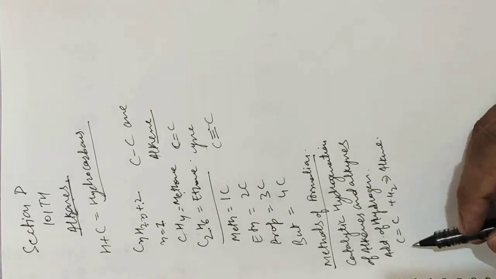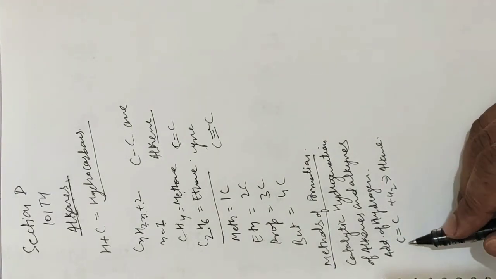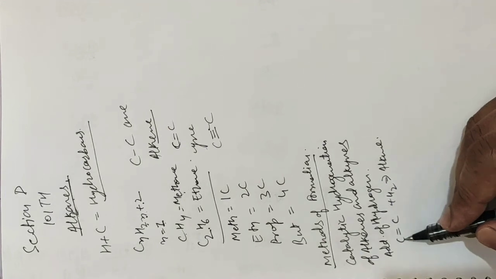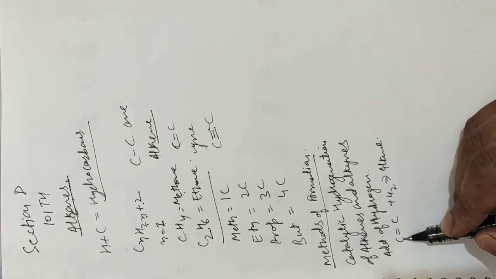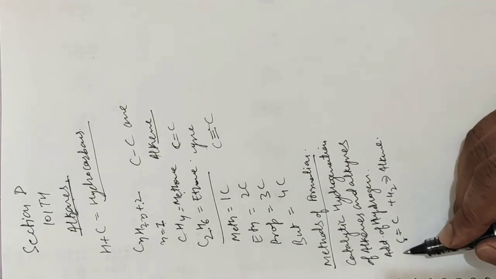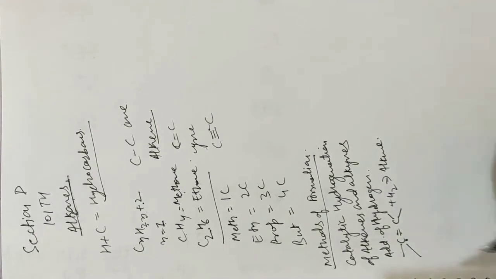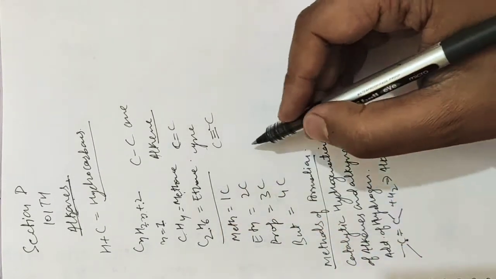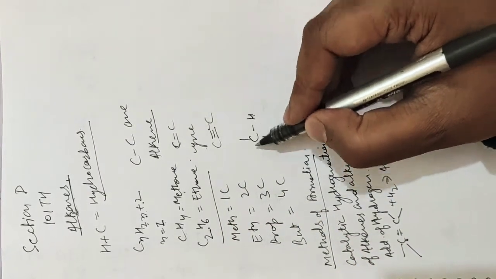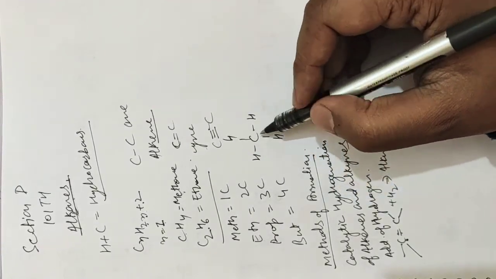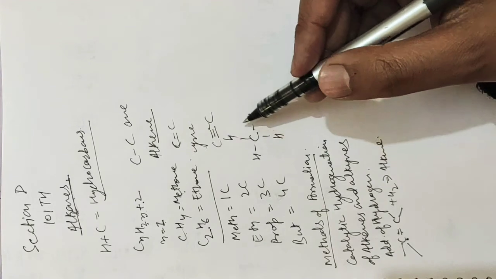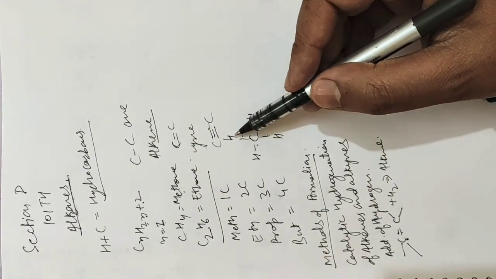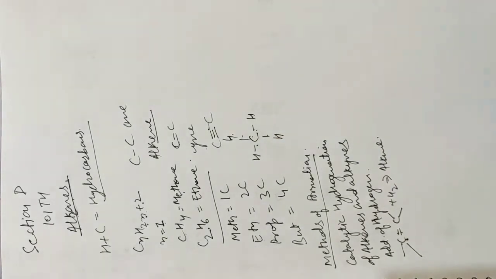Always remember that the valency of carbon is 4. So the individual carbon atom will make 4 bonds, that is 1, 2, 3 and 4. Like I had written here, methane has this structure, with 4 hydrogens attached to it. Here the valency of carbon is 4, so carbon is making 4 bonds, and the valency of hydrogen is 1, so hydrogen is making a single bond. So these alkanes are formed by the hydrogenation of alkenes and alkynes.